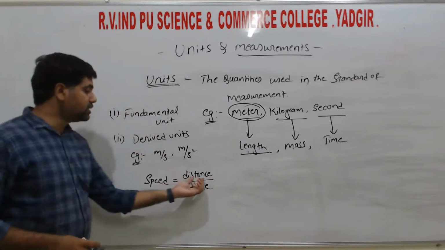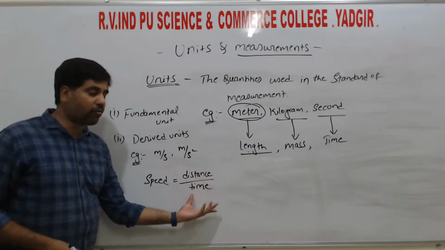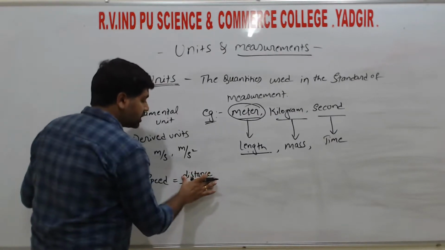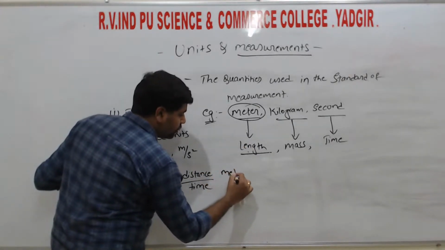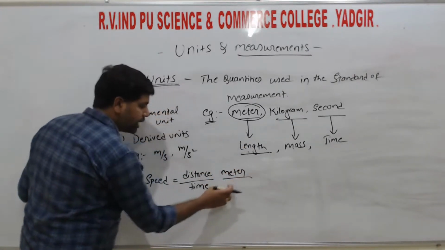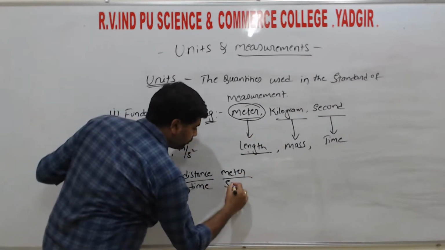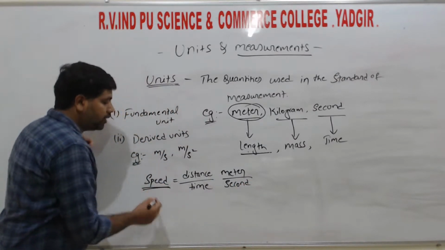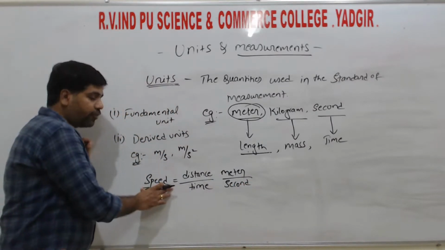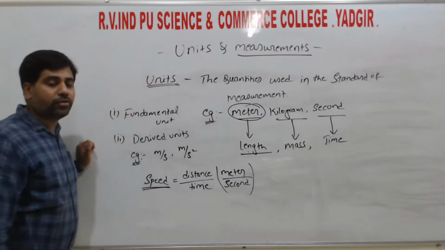Here distance is a fundamental quantity, time is also a fundamental quantity. The unit of distance, which is length, is meter, divided by the unit for time, which is second. Hence speed is a derived physical quantity, and meter per second is the derived unit.